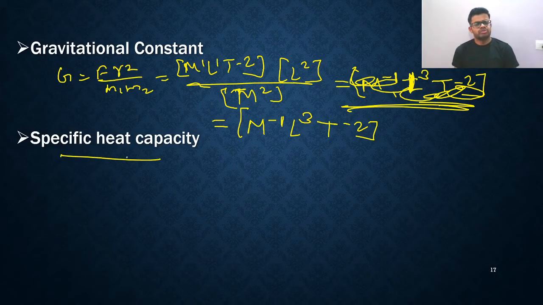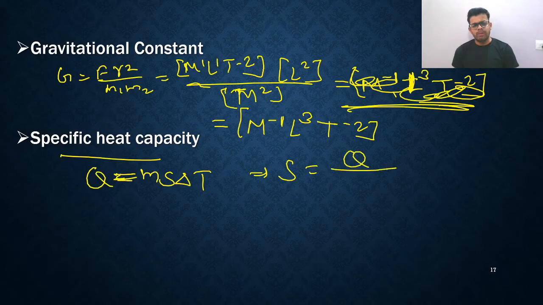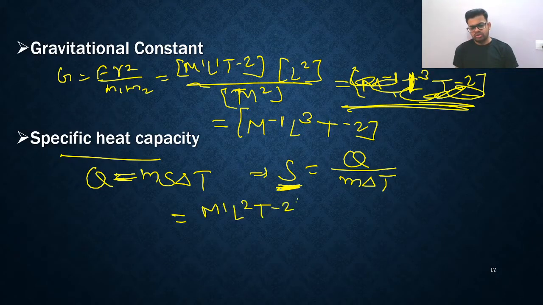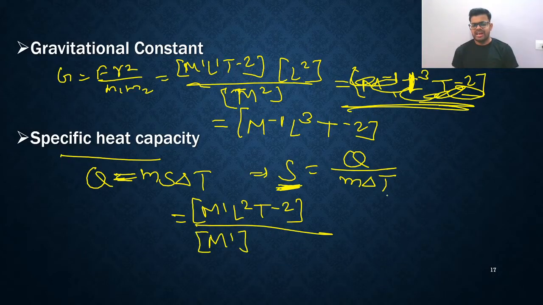Specific heat, we all know Q is equal to ms delta T. All of you know this formula, right? So we can say S is equal to Q upon m delta T. This is the formula of specific heat capacity. Q is what? Q is heat or energy. Heat and energy are the same thing, right? So we can say that it is M1 L2 T minus 2. This is energy, divided by mass. Mass can be written as M1. Next, this is delta T. Actually, this is temperature. Our unit of temperature is Kelvin.